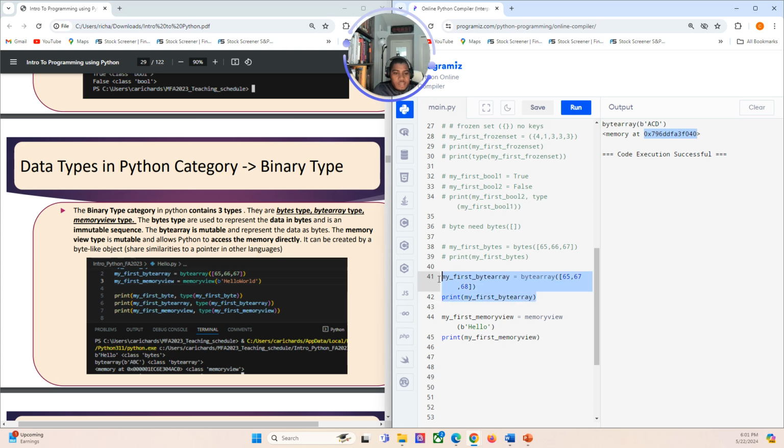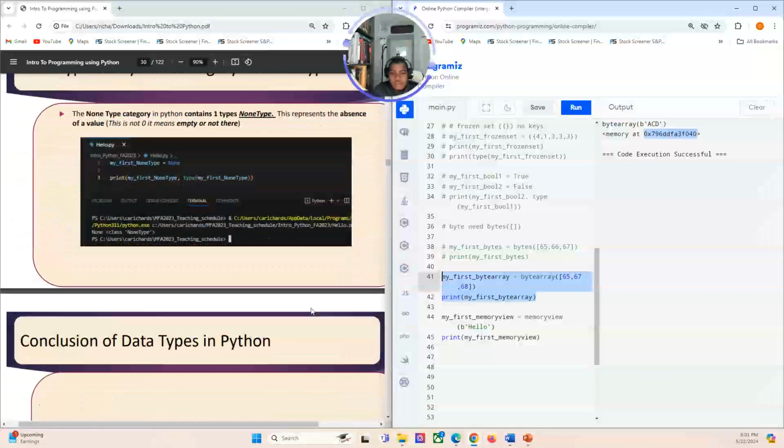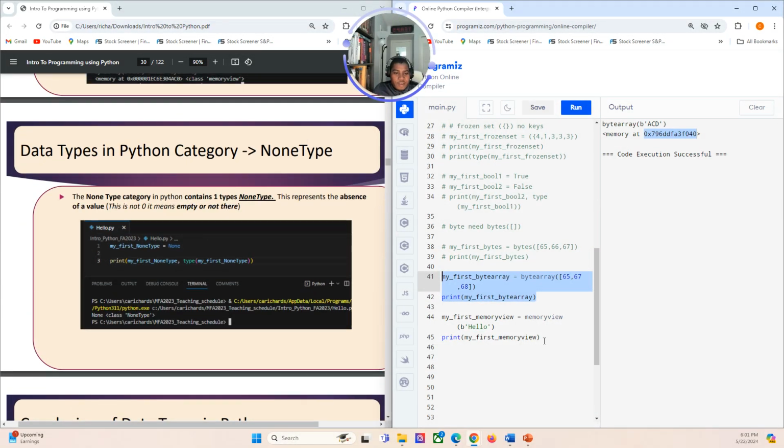So that's the last type, I thought we finish here. The last type here is the None type. This is where the data type has no value, so there was no value assigned to the type, or a None value was assigned to the type. So let's look at the None type.